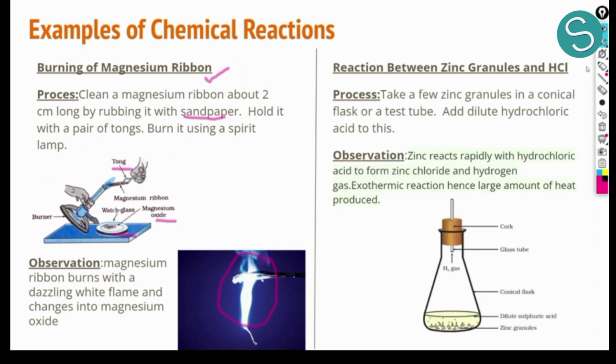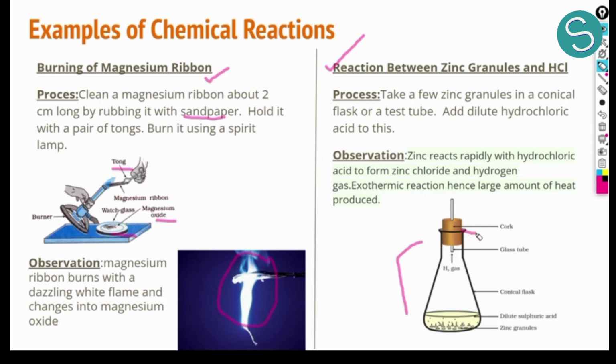The next example which we have is the reaction between zinc granules and HCl. HCl is hydrochloric acid, one of the strongest acids. So the reaction between zinc granules and HCl. Here you can observe in this figure we have a conical flask. This is in the shape of a cone, so this is called a conical flask.